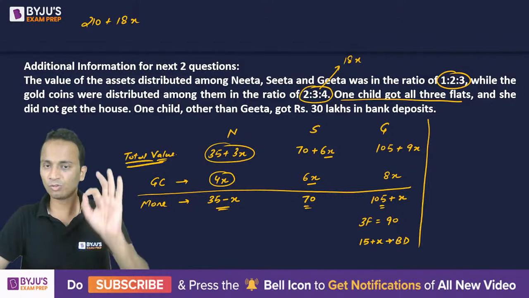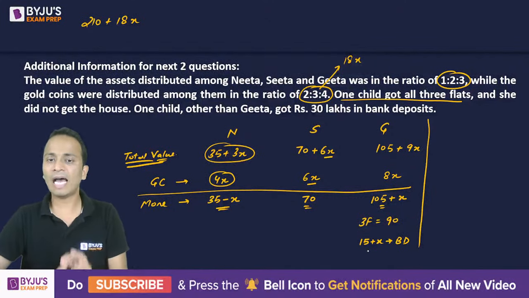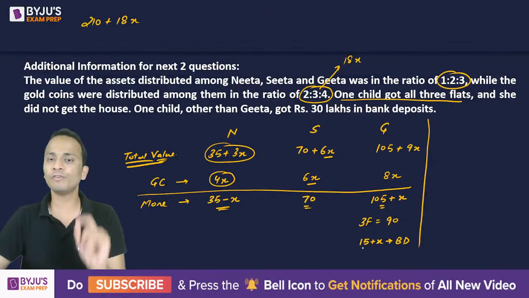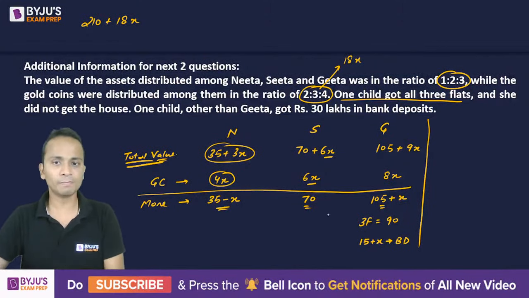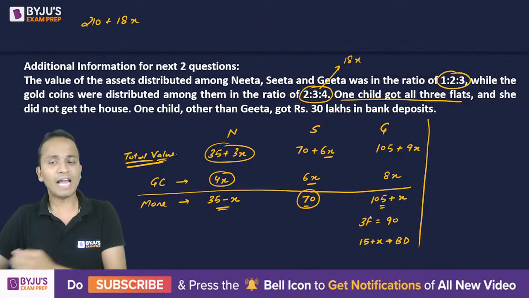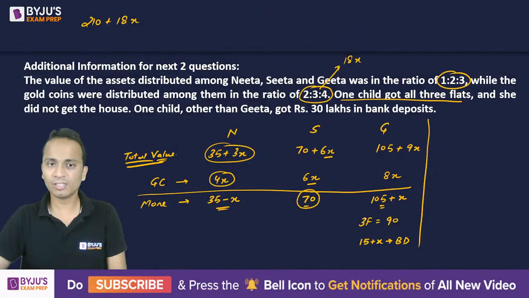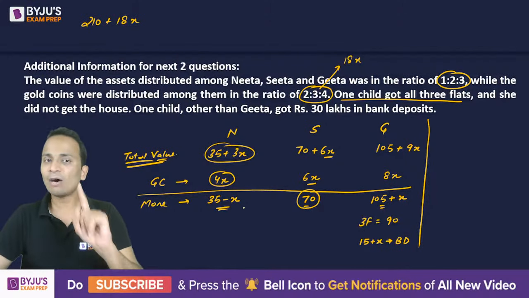All right. So flats are over. And bank deposit kitna milega isko? 15 plus x. Okay. Now let's talk about Sita. Now Sita still has to receive 70 lakhs. Flats are already given to Geeta. Okay. Now one house is left.